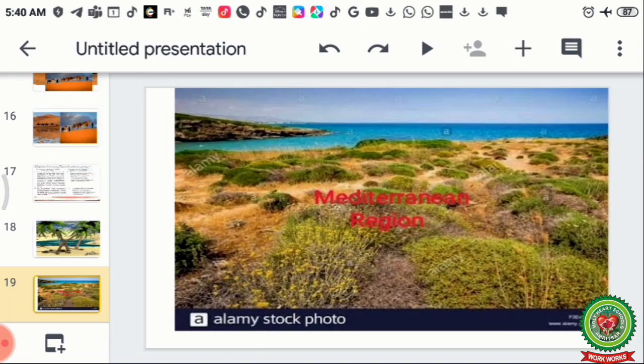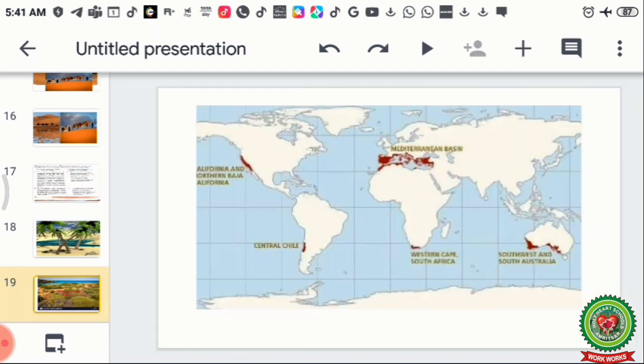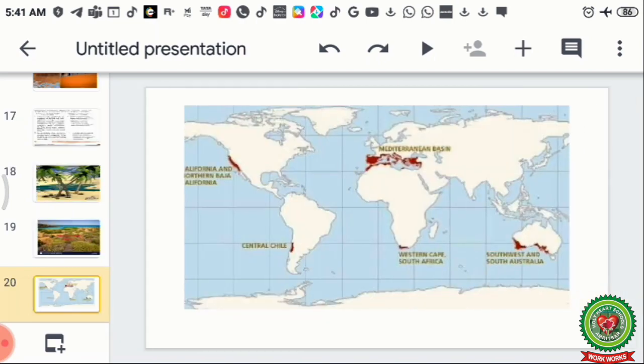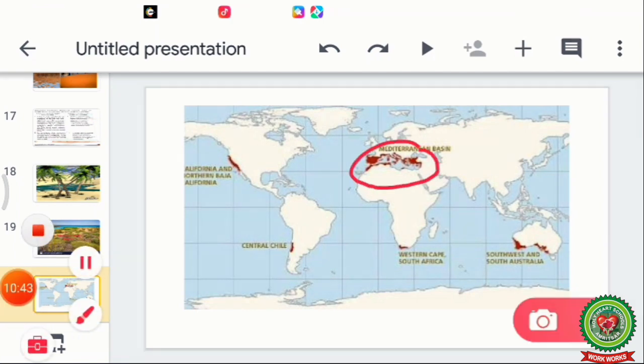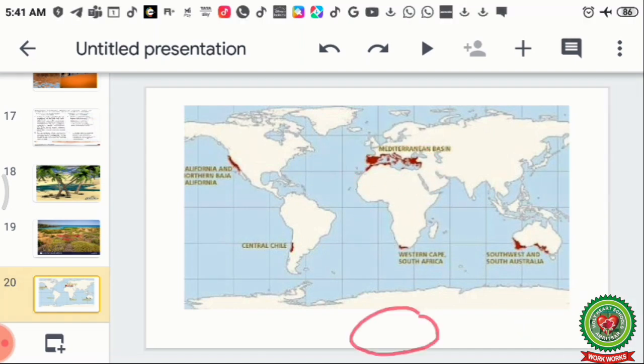Now we are going to discuss the Mediterranean type of climate. Mediterranean type of climate is found around the Mediterranean Sea. Now this is a picture showing where the Mediterranean type of climate is found. It is found in Asia around the Mediterranean Sea. You can see over here. Mainly the countries are Turkey, Syria, and Lebanon. When we discuss, I'll show you this on the map.